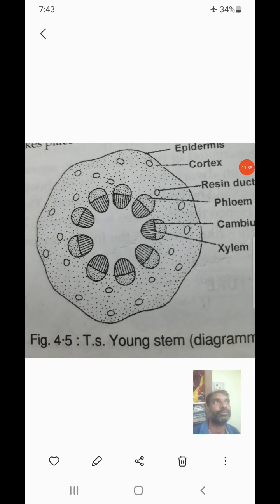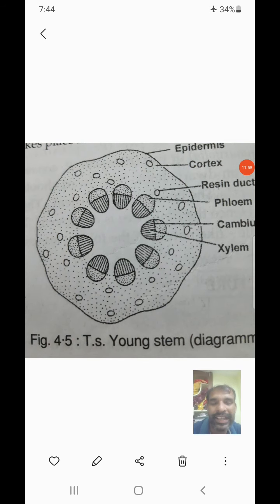I mean, a vascular bundle which has both xylem and phloem, with cambium present in between xylem and phloem, that type of vascular bundle is called collateral and conjoint. And open is nothing but in between xylem and phloem the cambium is present. If closed, that cambium is absent.